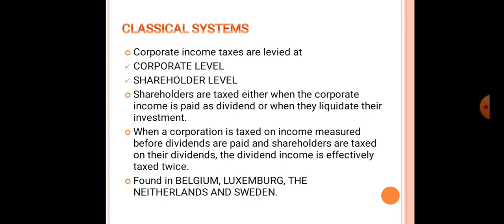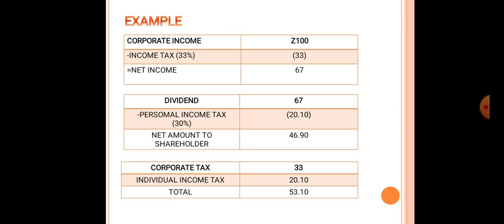So shareholders are taxed either when the corporate income is paid as a dividend or when they liquidate their investment. They should not be taxed twice, but under the classical system, they are taxed twice. When a corporation is taxed on income measured before the dividends are paid, and shareholders are taxed on the dividend, then obviously, as stated, they are taxed twice. This system is generally found in Belgium, Luxembourg, the Netherlands, and Sweden, and in many more.